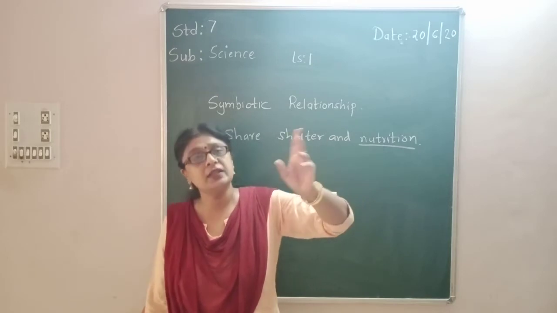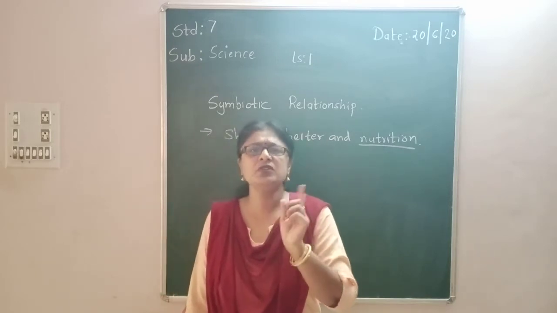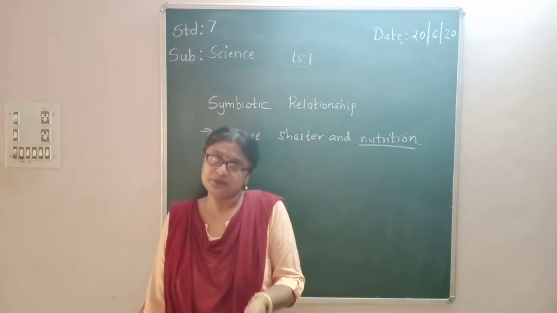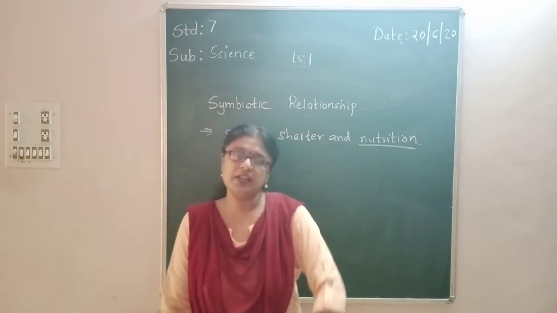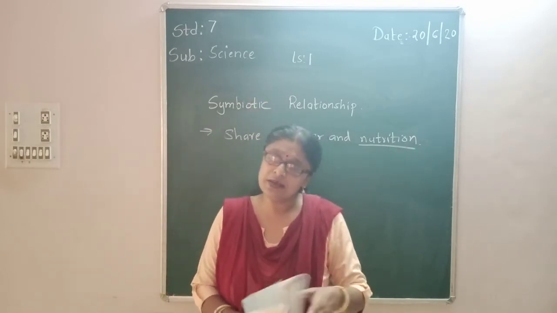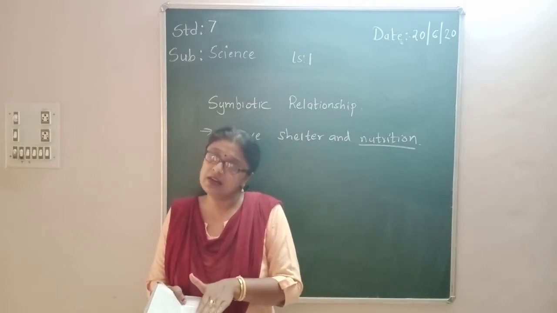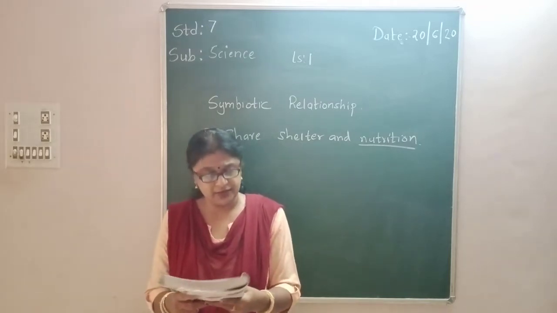It will convert the atmospheric nitrogen into the salts, and it will help the roots to absorb it and reach it to the different parts of the plant. Understood? So this is called a symbiotic relationship where they share the nutrition and shelter.